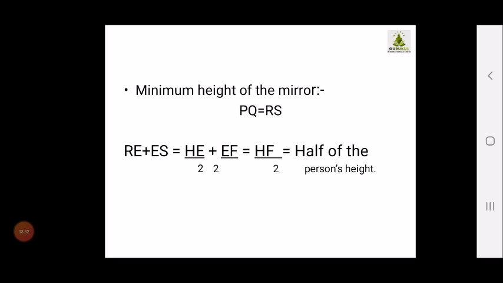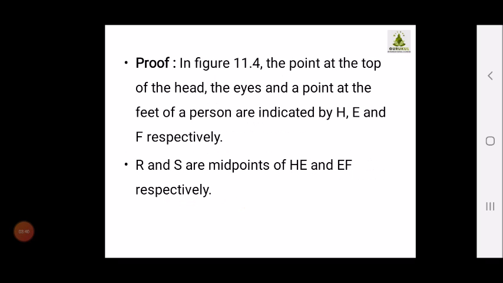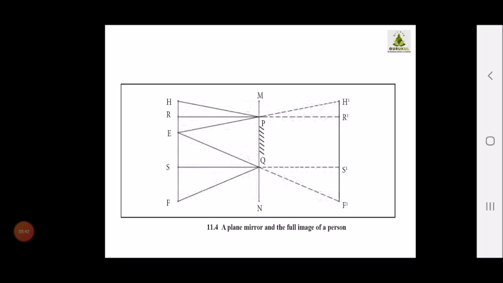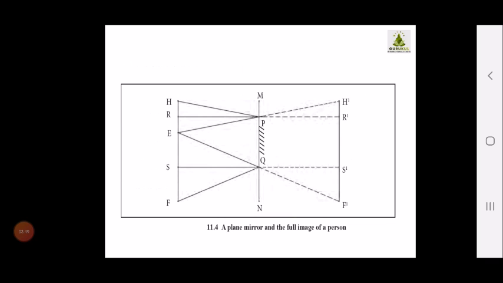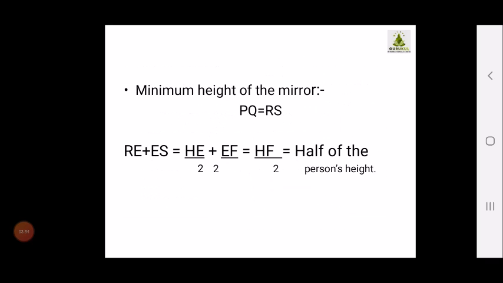HE plus EF gives me HF, and if I divide it by 2, I am going to get half of HE and half of EF, which is equal to half of the height of the person. And this is the required derivation for calculating the height of the mirror required for a person to see the full image.